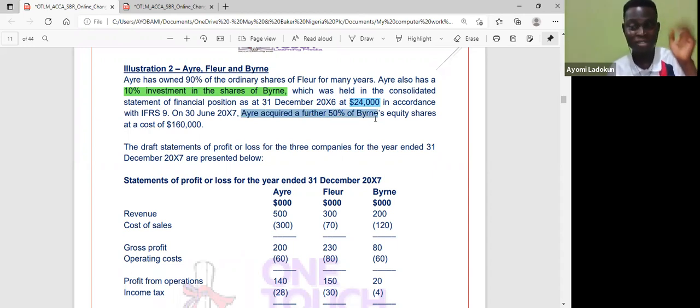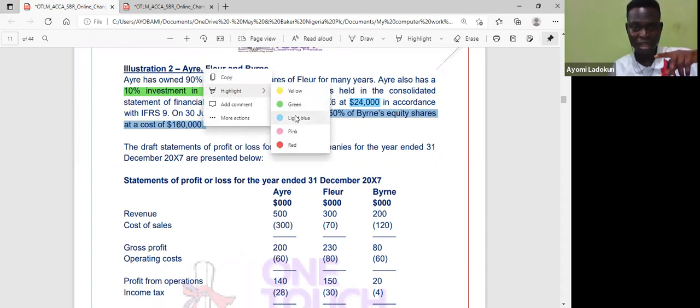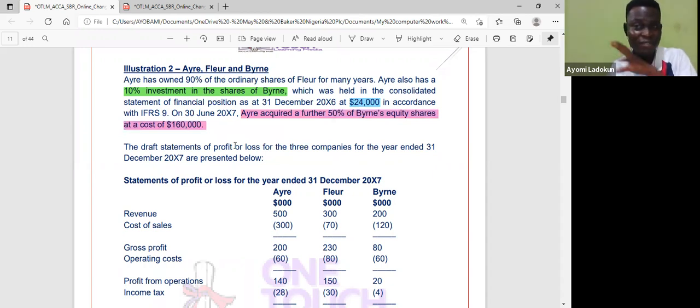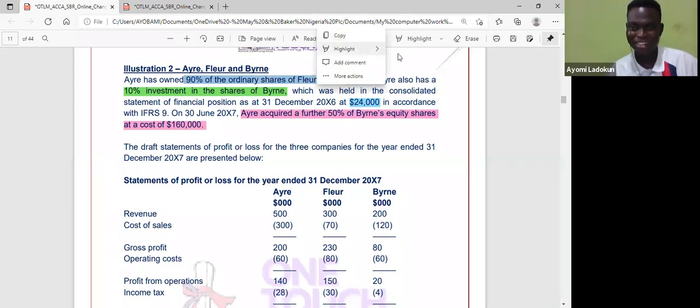Did you see? Step acquisition. I have 10% before. Now I acquire an additional 50%, so I have control. I already control Flair, because I have 90%. Don't mind my pronunciation, at least you understand what I'm saying, right? But at that date, I had 10% in Brunner, and now in June 2007, I acquire 50%.